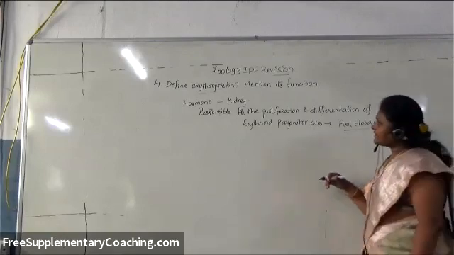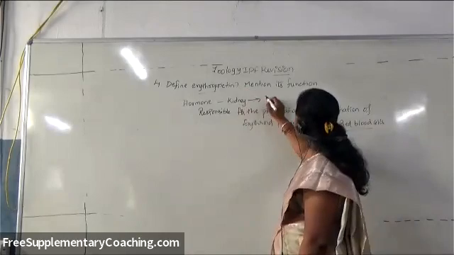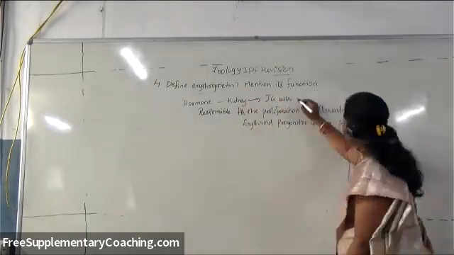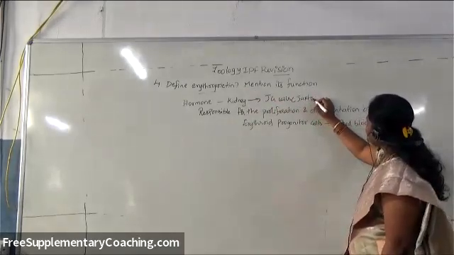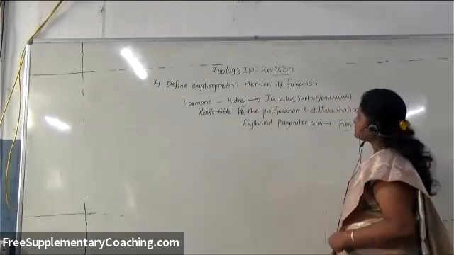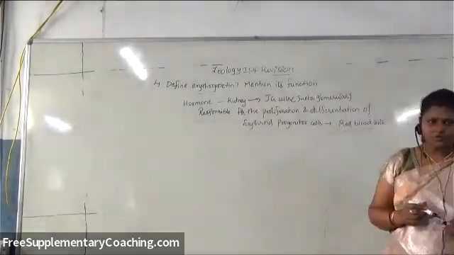And as I told you, this erythropoietin hormone is secreted from which cells of kidney? JG cells of kidney. What is meant by JG cells? Juxtaglomerular cells of the kidney. So 2 points you should write.